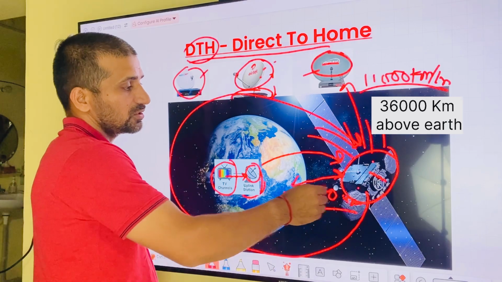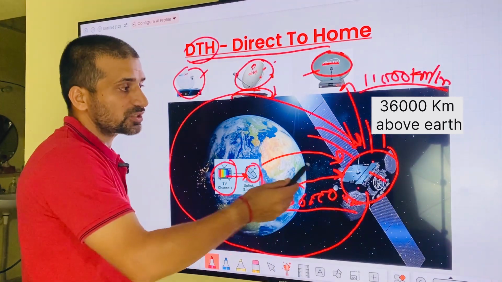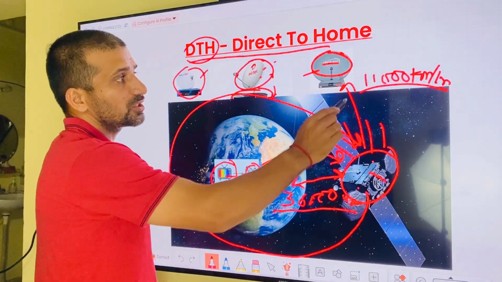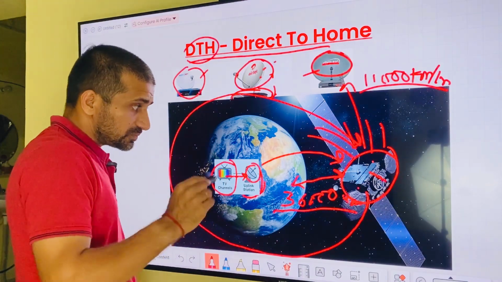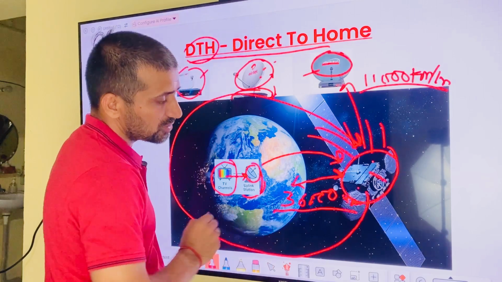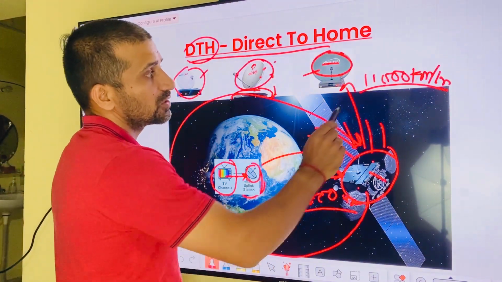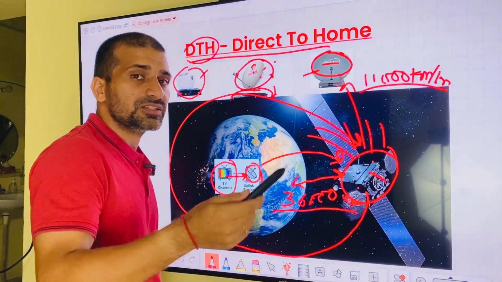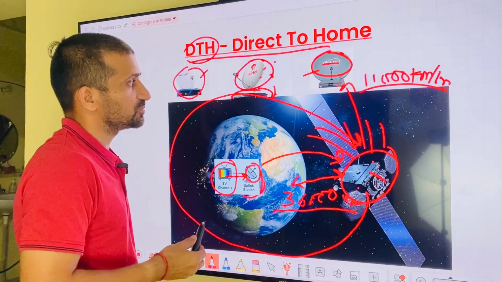So it is a very long distance from the earth to the satellite, and it is rotating at this speed. Why it is at this much distance and at this speed, we will discuss in the video.